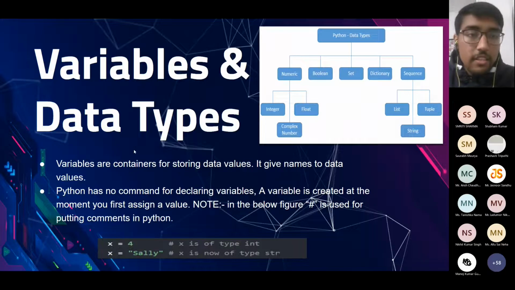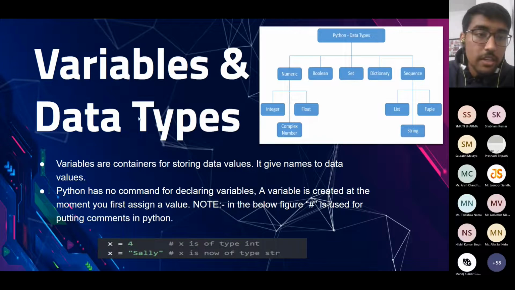So next we will talk about variables and data types. Variables are containers that store data values. We give names to different types of data and store them in variables.